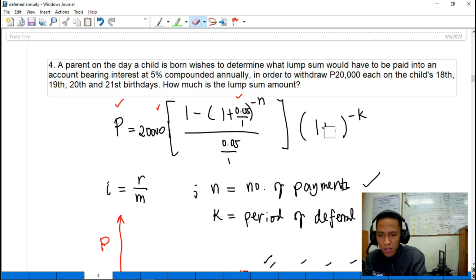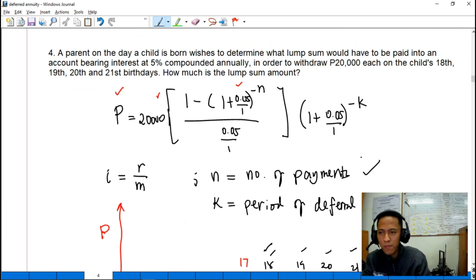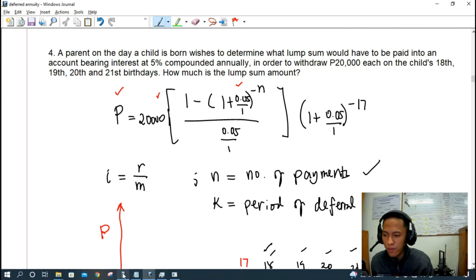And we have here 1 plus 0.05 over 1. Then yung K natin guys is 17. Use your calculator to solve for the value.